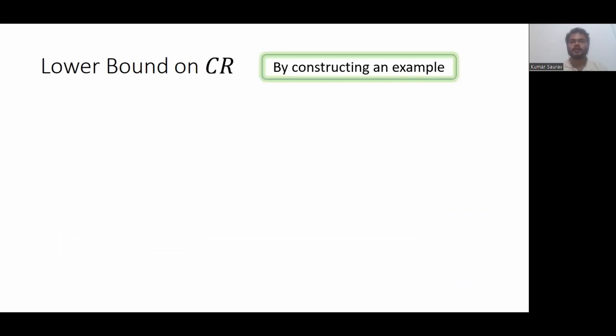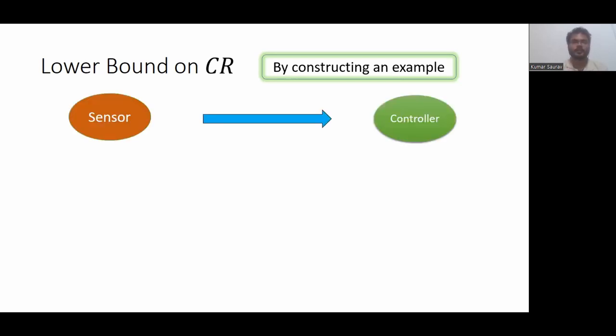We do this by constructing an example where we show that for the example setup, the cost incurred by the randomized policy is a certain factor times the cost incurred by an optimal offline policy, and that factor is basically proportional to the ratio of the variance and mean square of the update intergeneration time distribution.